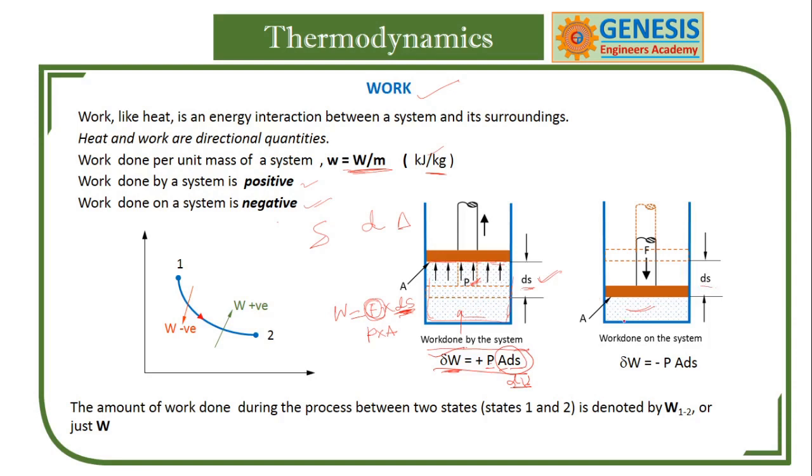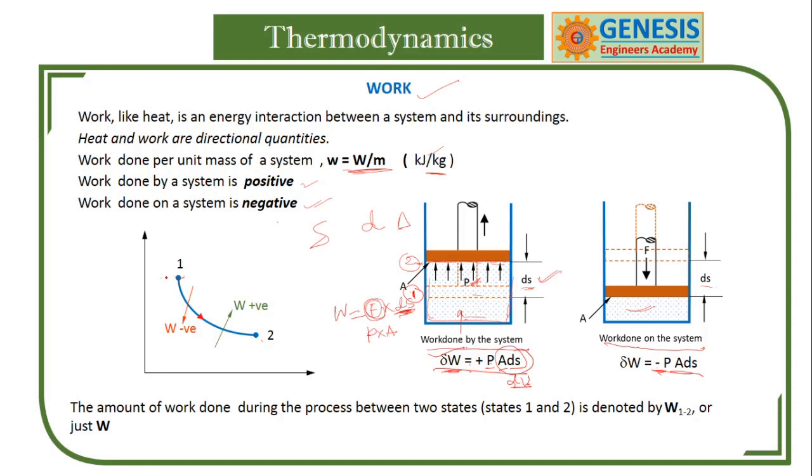This we can call as work done on the system. So work done on the system is taken as negative. Work done by the system is taken as positive. Initially this is state 1 and this is state 2. State 1 to state 2 is represented by the path 1-2.